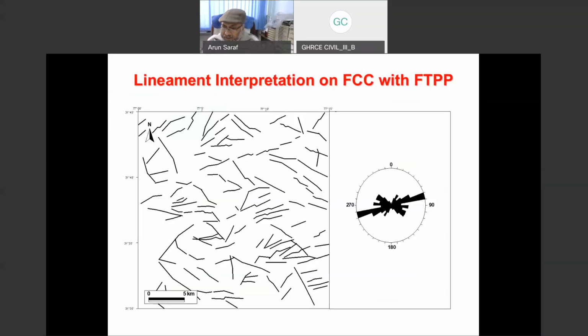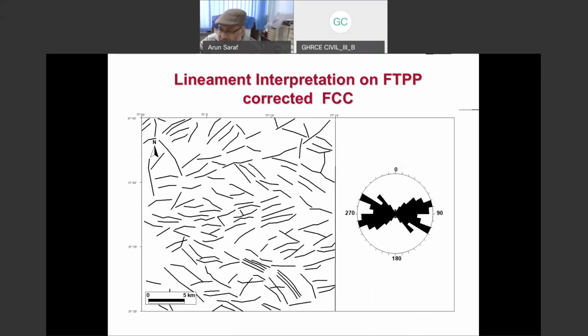Now, I did this experiment with my students. I first gave them a satellite image of the Bhagirathi River Valley and asked them to prepare a lineament interpretation map. And this is what they did, which was suffering from FTPP. And when I said that now you rotate the image, get rid of FTPP, and do the interpretation, it was completely different.